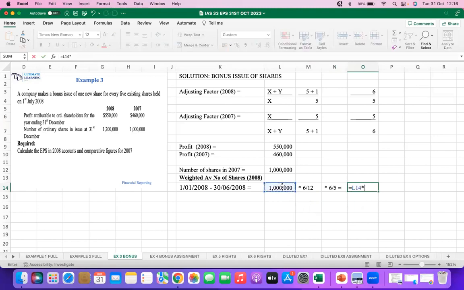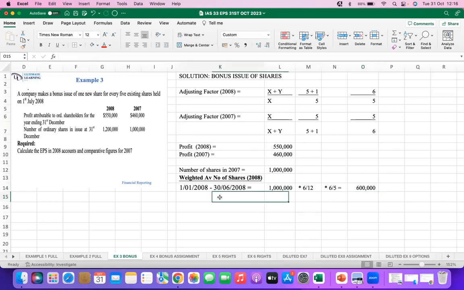1 million times 6/12, again times 6/5, being the adjusting factor in the current period. So that gives you 600,000 shares. And then on 1st July 2008, we introduced new shares. So add the new bonus shares.